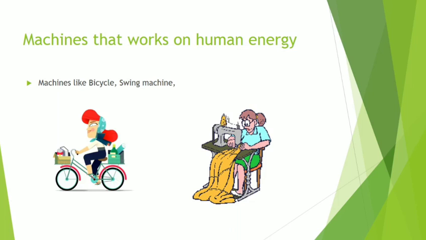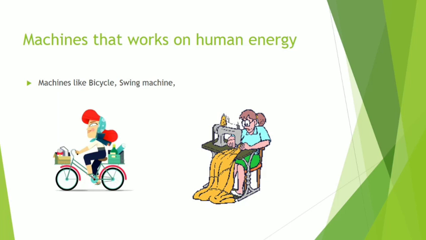So here we have examples of machines like bicycle and sewing machine. They work on human energy, which means they are not working on electricity, they are not working on fuel, they work with human energy. So these are the three types of machines and the features we have learned.